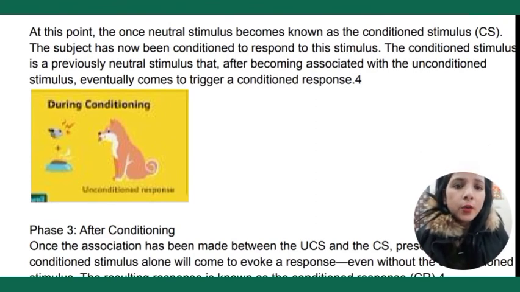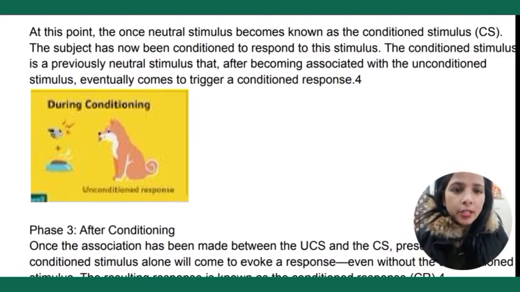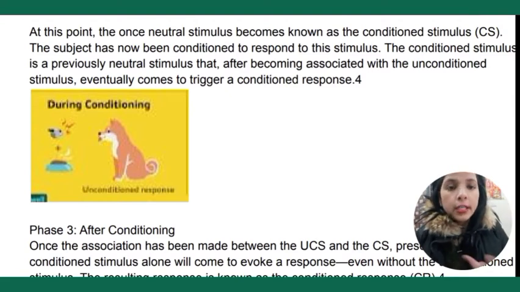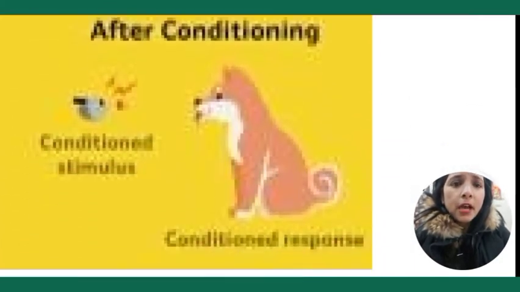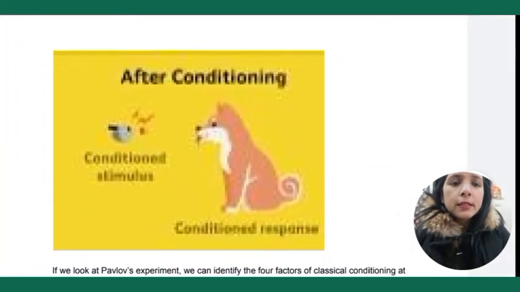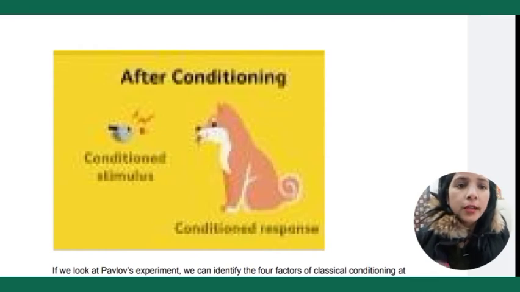So what Pavlov did was he started ringing a bell when he was providing him food. This way he combined the ring of the bell as well as the food. Here you can see after conditioning, when Pavlov started ringing a bell without providing him food, the dog automatically started salivating.